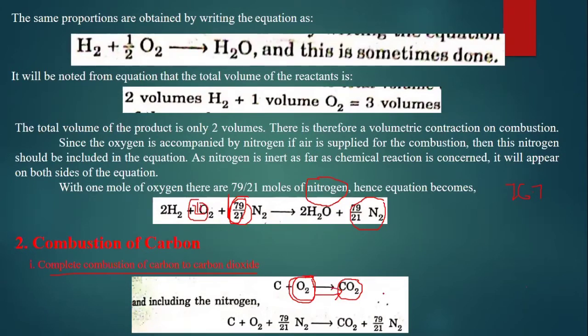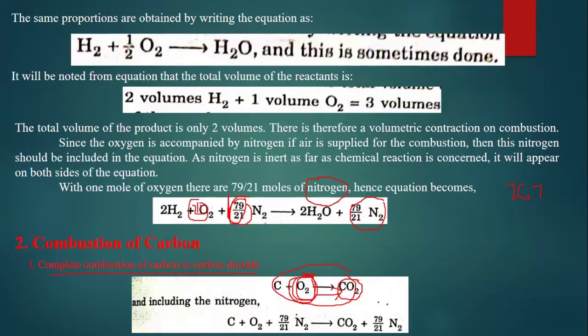And in this whole equation there will definitely be nitrogen within the air. Why? Because we are not taking pure oxygen, we are taking air as the constituent to react with carbon.